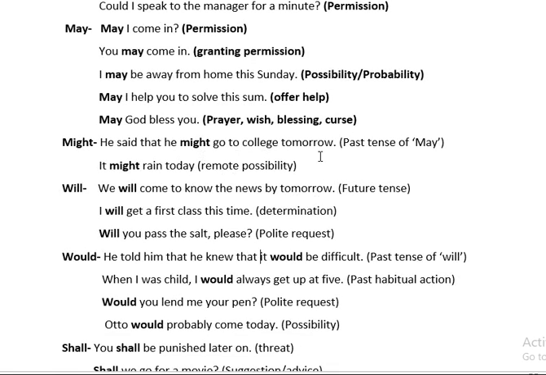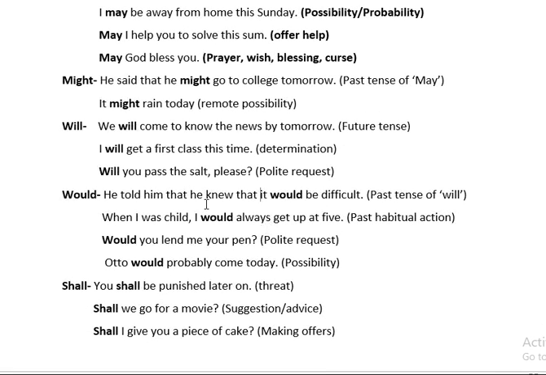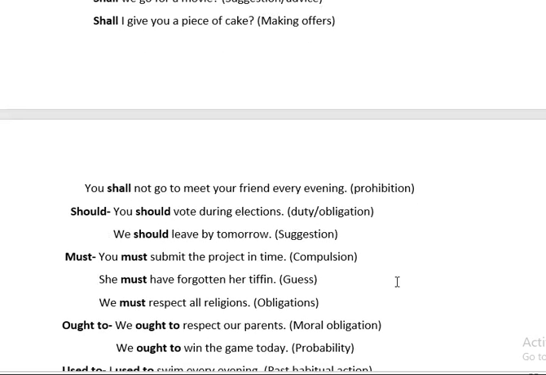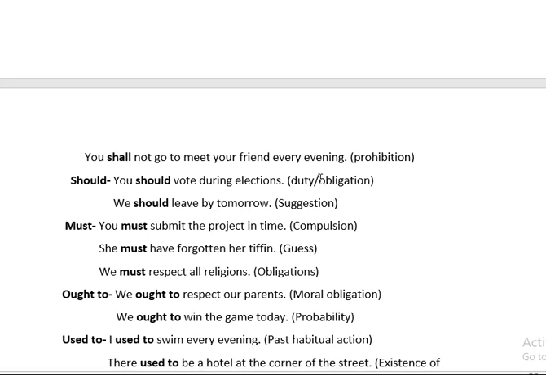Might can be used as past tense of may in indirect form or remote possibility. Will can be used for future tense, determination and polite request. Would can be used as past tense of will and past habitual action, polite request and possibility. And shall can be used for threat, suggestion or making offers and prohibition. Should can be used for duty or obligation, suggestion. Must can be used for compulsion, guess and obligation.